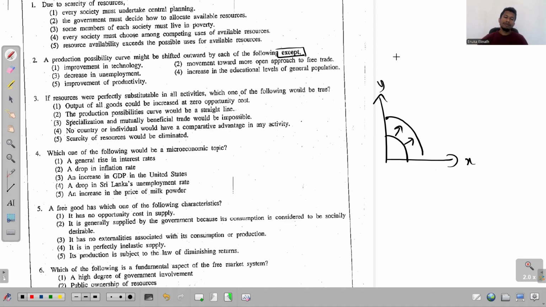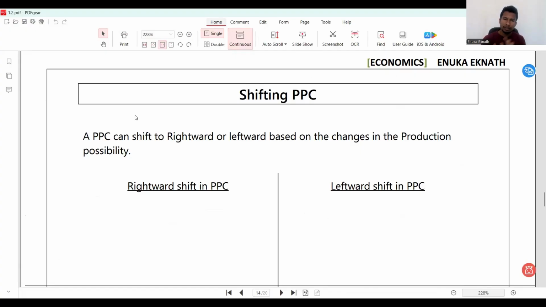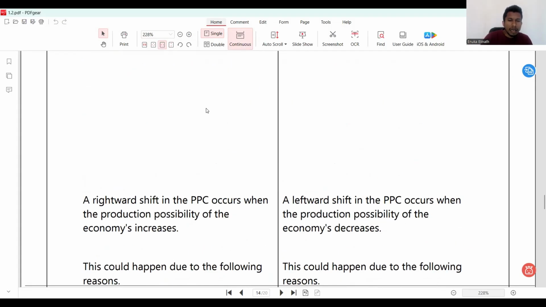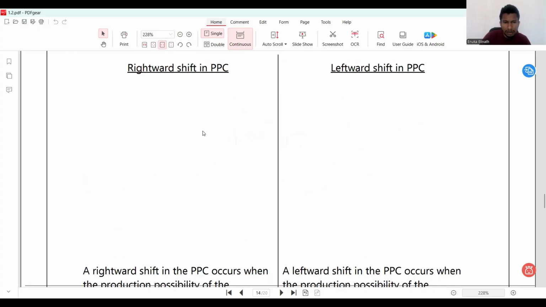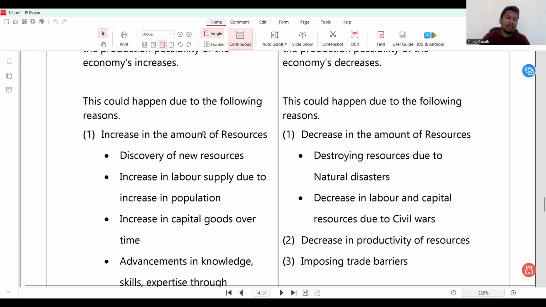If you remember the theory, wait, I'll show you the theory. Yes, so look at this one. Under the topic shifting the PPC, we discussed this outward shift and the inward shift, the rightward shift and the leftward shift. Here I'm referring to the rightward shift, if not the outward shift of the PPC. So this could happen due to the following reasons. And if you look at this, there are three main reasons.